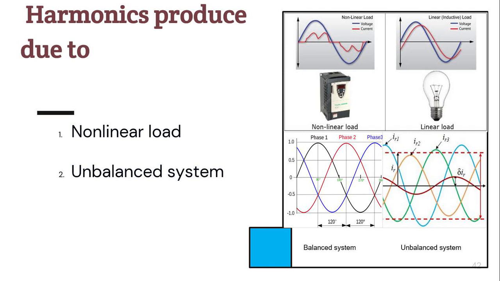Generally, harmonics are produced due to non-linear load and unbalanced system. You see, when your loads are non-linear, the source current waveform shape changes. But when your load is linear, your phase is shifted, but it follows the sinusoidal pattern. Again, if your system is balanced, you have zero neutral current. But when your system is unbalanced, you have one more component of current that flows in the neutral, which is not good. It is very dangerous.